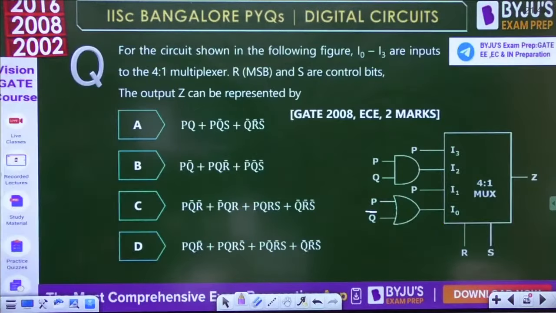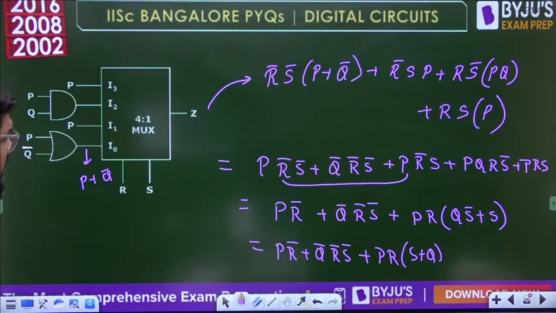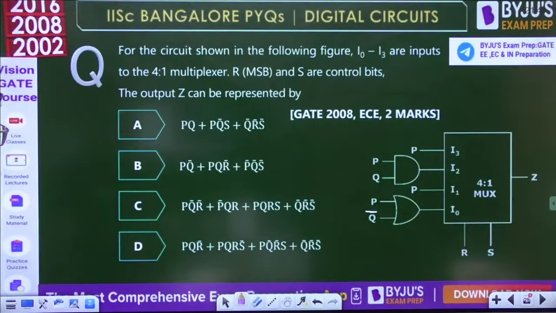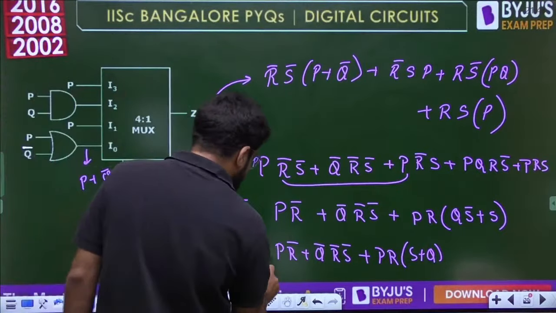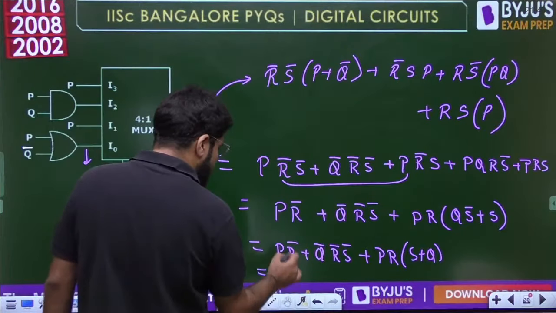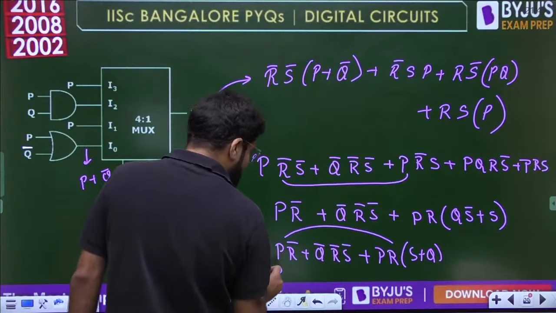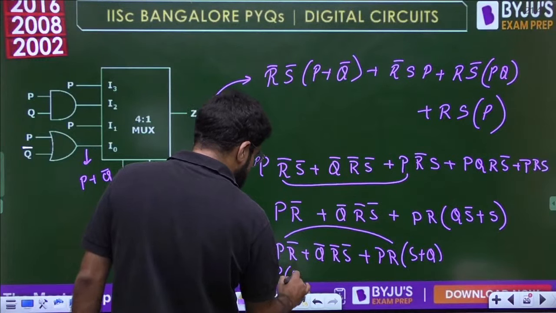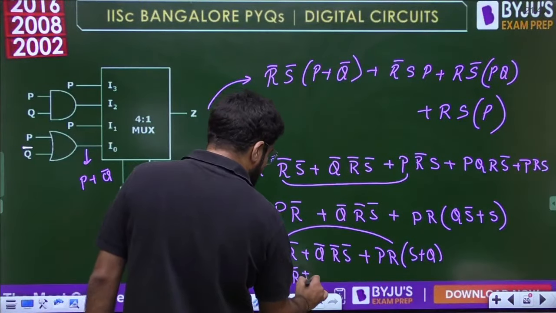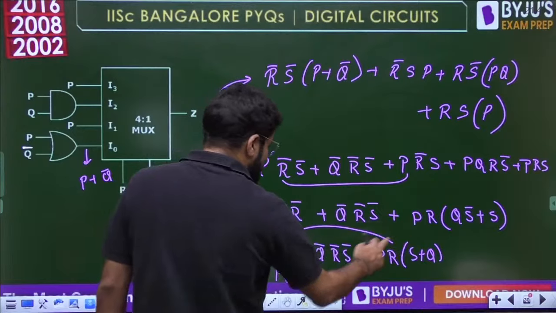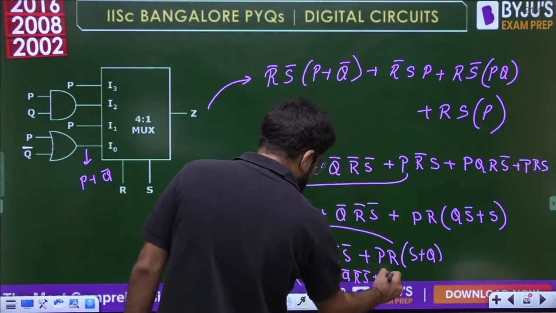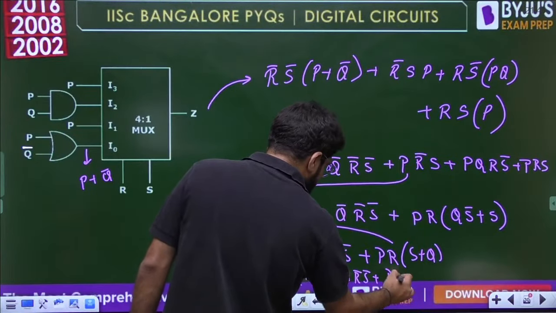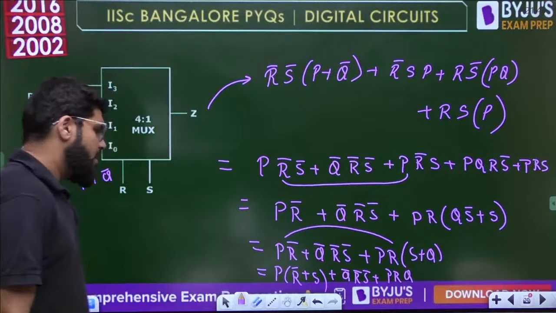Okay, so now let's look into some of the options if we are able to match it up. Any of the term Q bar R bar S bar will come, or it may be simplified also. And then P R S plus, P will be common from here also. Now if I want to combine these two terms, P will come common. R bar plus R S will be R bar plus S. Again, absorption is applied. Q bar R bar S bar plus P R Q plus P R Q.